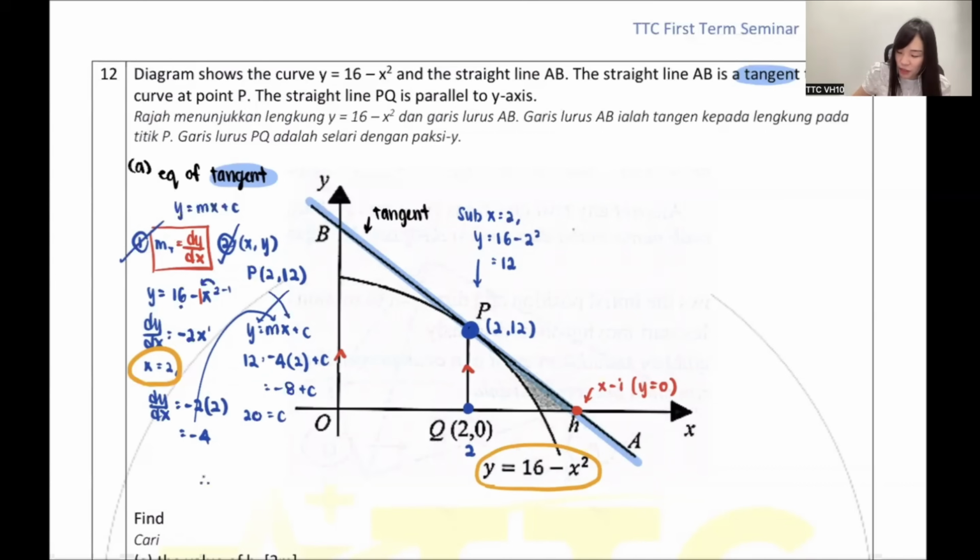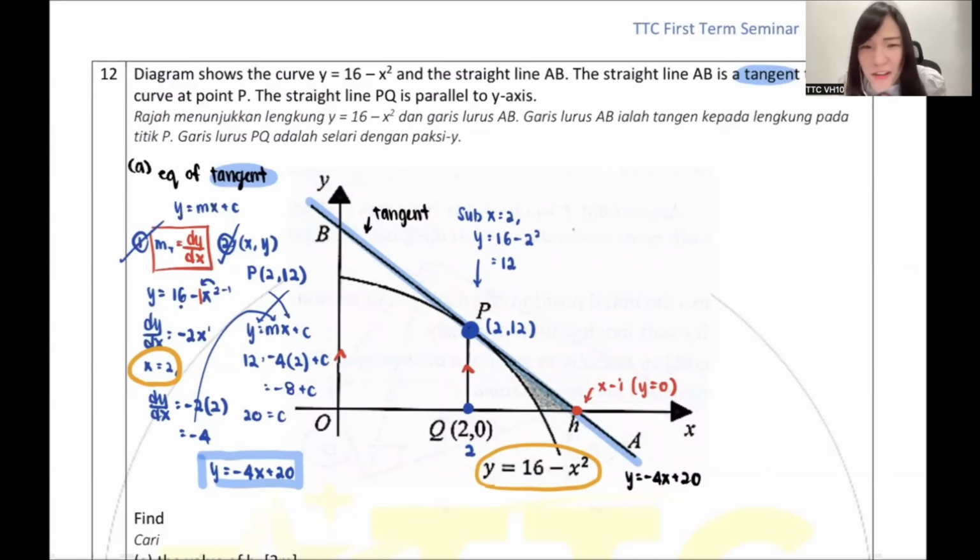So my dear, isn't it from here I got the answer? I mean, I got the equation of the tangent. y equals -4x plus 20. Okay, guys, I got the equation for the blue line. Let me update my diagram also. So this blue line equation is y equals -4x plus 20.